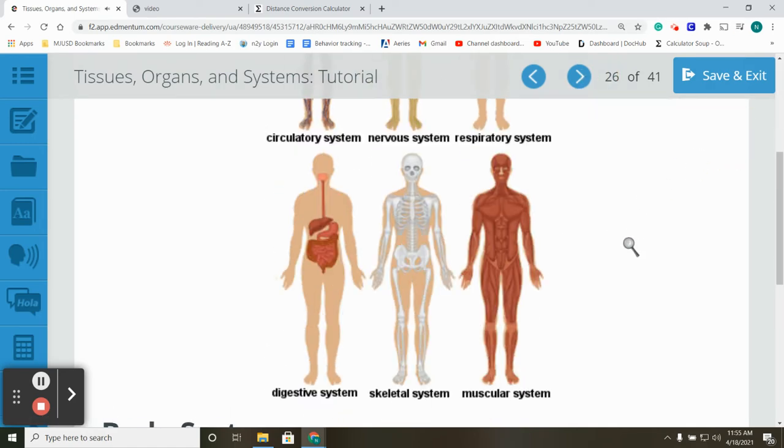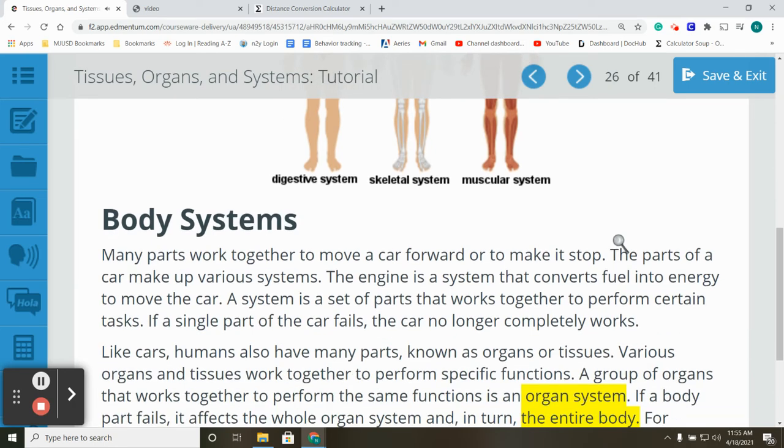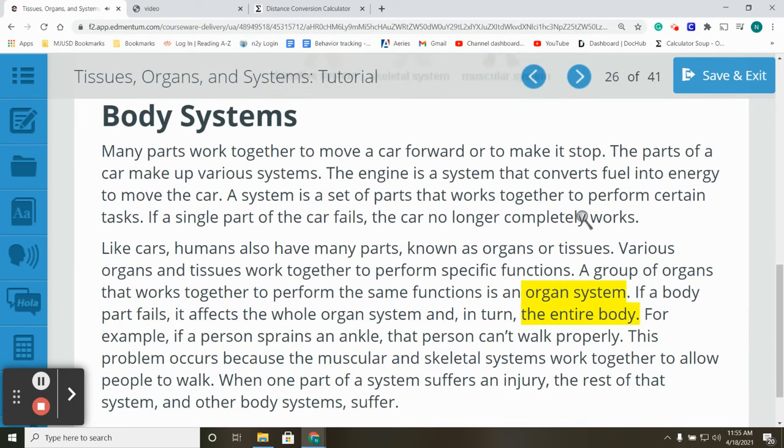Body systems. Many parts work together to move a car forward or to make it stop. The parts of a car make up various systems. The engine is a system that converts fuel into energy to move the car. A system is a set of parts that works together to perform certain tasks. If a single part of the car fails, the car no longer completely works.